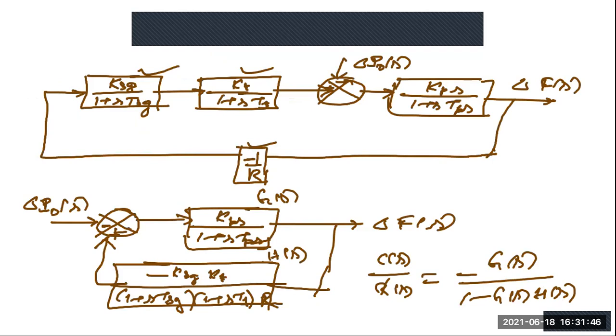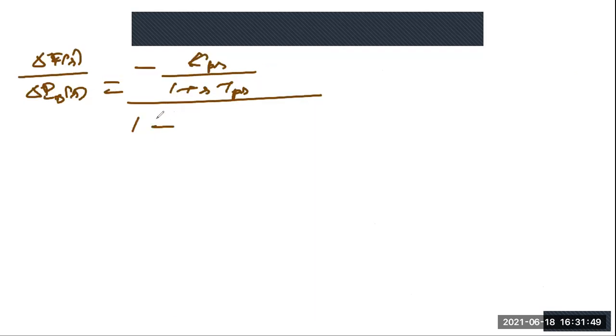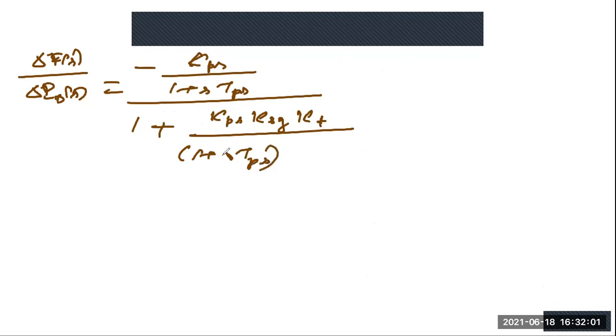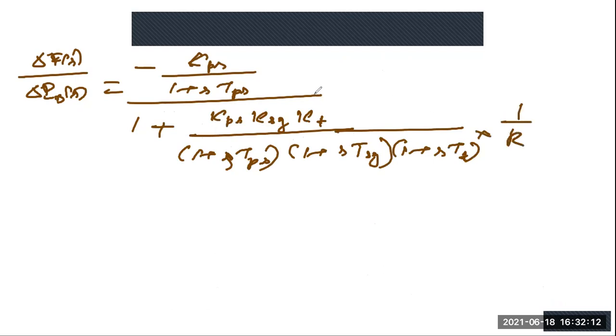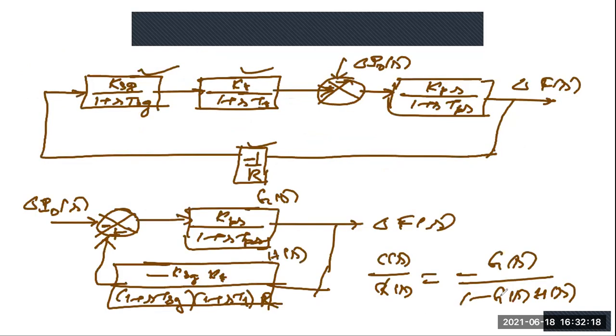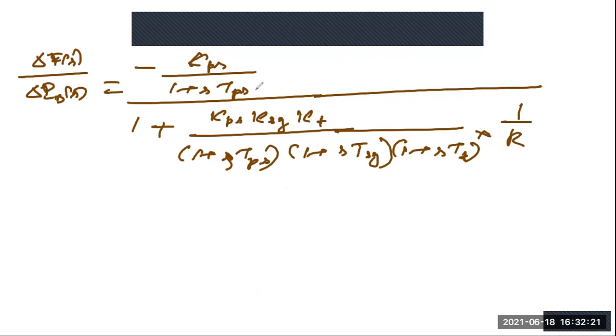So what will happen? This into this, so this becomes plus. This will be KPS into KSG into KT divided by 1 plus STPS into 1 plus S into TSG into 1 plus S into TT into 1 by R, because R was there. Okay, this is clear?